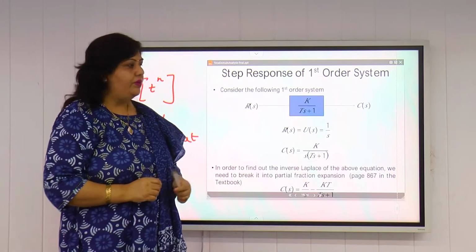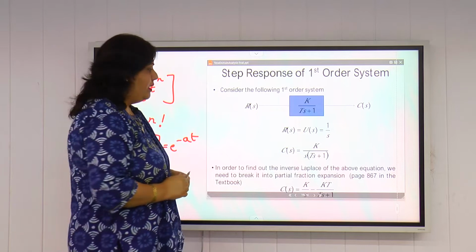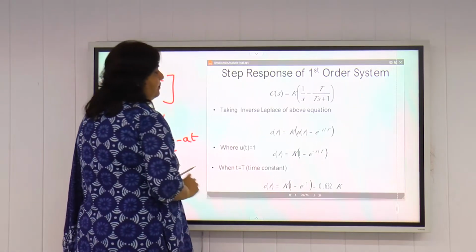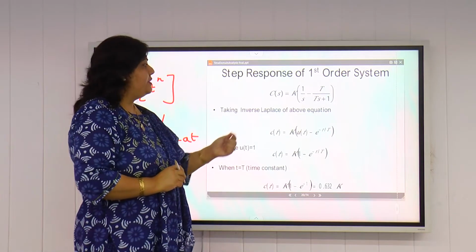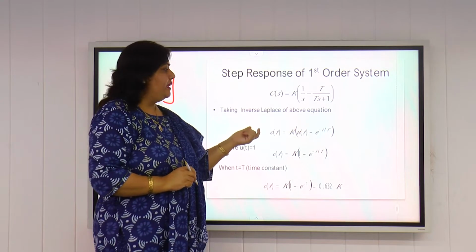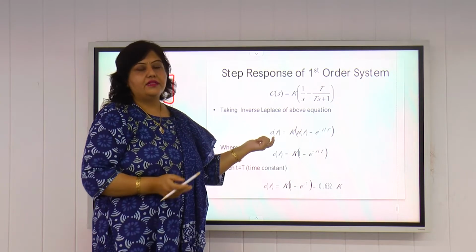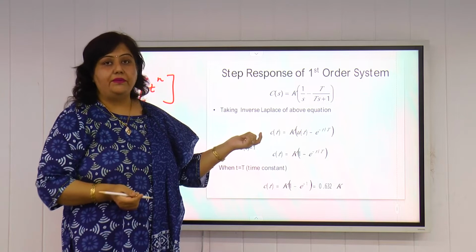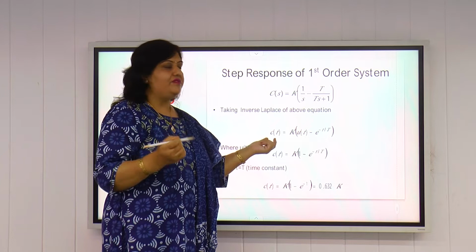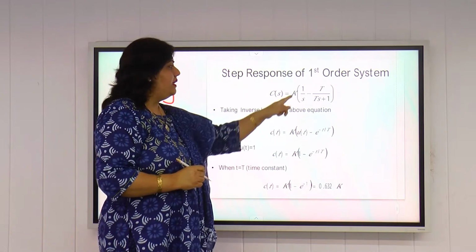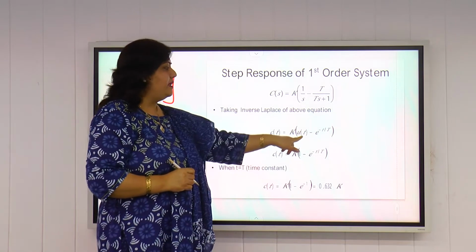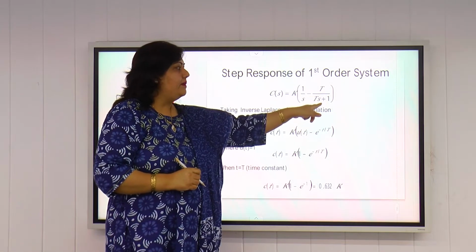I hope you all know how to find the partial fraction of any transfer function. So we have K by S minus KT divided by ST plus 1. When we find out the partial fraction, we get C(s) equal to this. Now taking the inverse Laplace, we will get C(t). This is our aim: to find the time response, we have to find the value of C(t), how the output C varies with respect to time. K is constant here, and the inverse Laplace of 1 by S is a unit step signal, represented by u(t).